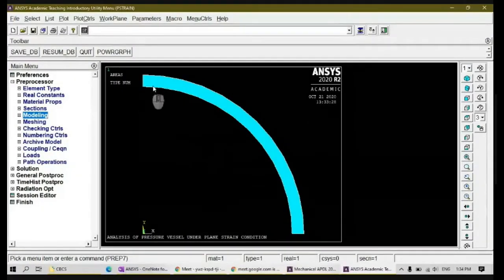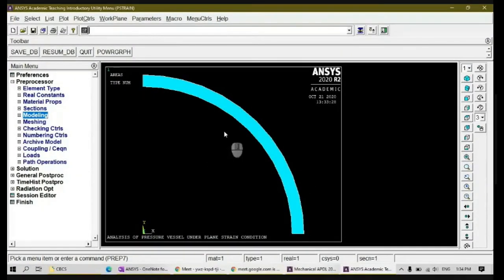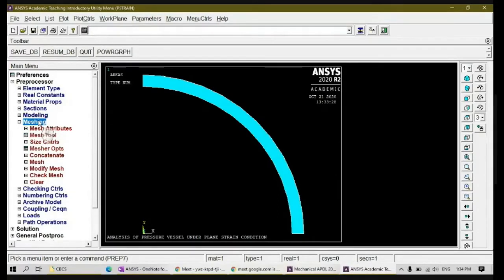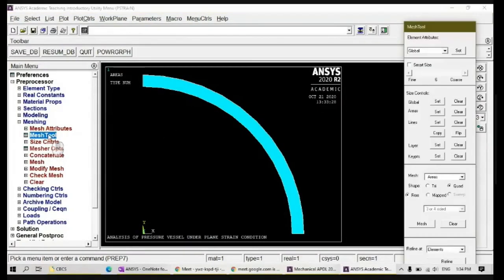Next, after I complete this model, I'm going to mesh this. Okay. So let me save here. Whatever I have done so far is right. Let me save here. We go for meshing. You have no need to worry about the mesh distance and other things. You have the mesh tool. Go here. Click this. Go for smart size. Turn on your smart size.